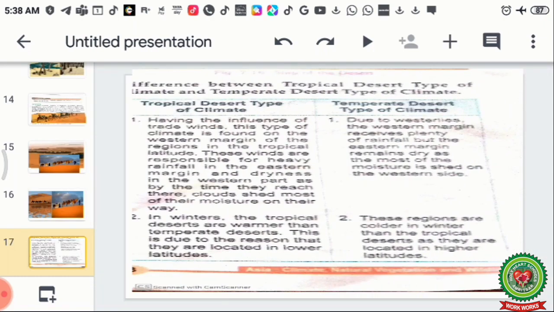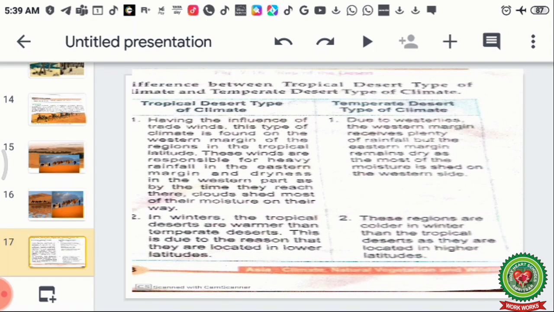Now we are going to see what is the difference between the tropical desert type of climate and temperate desert type of climate. First, we are going to read about the tropical desert type of climate. Having the influence of trade winds, this type of climate is found on the western margins of the region. I have already discussed that tropical deserts are found on the western margins of the tropics, and they are being influenced by the trade winds.